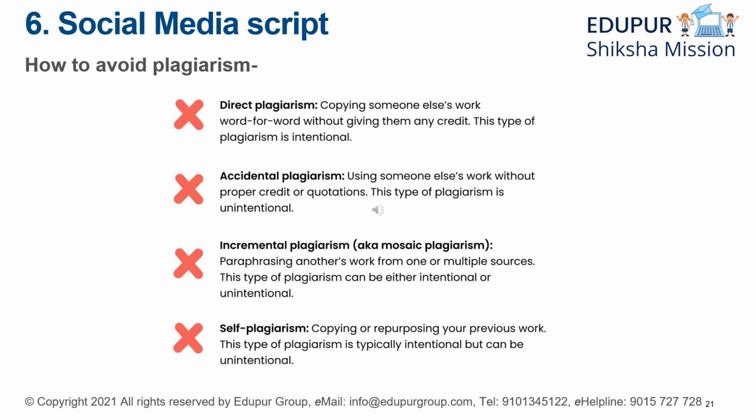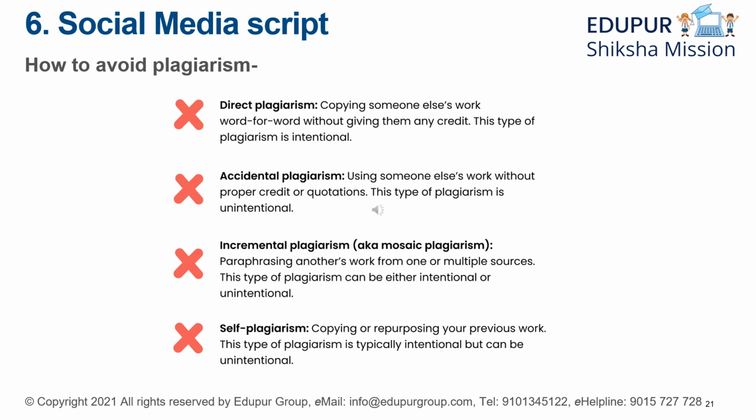Now, plagiarism becomes a very important thing while writing a social media script or while posting content on social media. So let's see what we can do to avoid plagiarism. To avoid plagiarism, we have to understand the types of plagiarism. The very first type is direct plagiarism. It means copying someone else's work word for word without giving them any credit. And this type of plagiarism is intentional. So if it is intentional, we can easily avoid it.